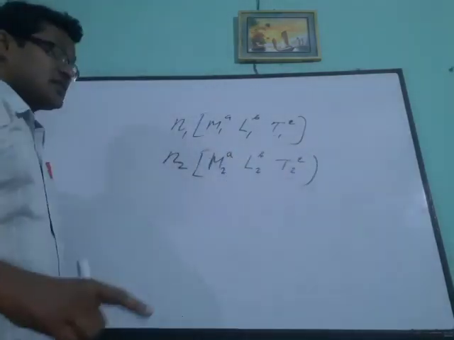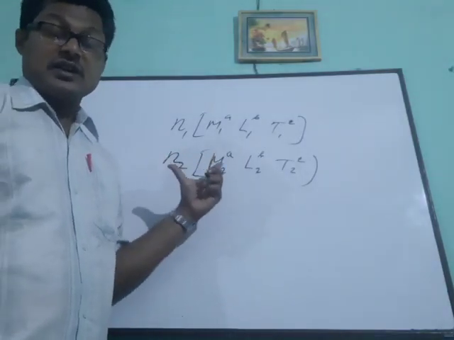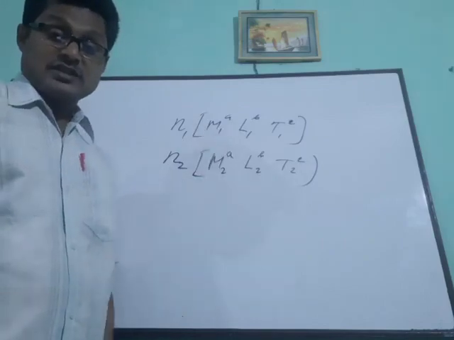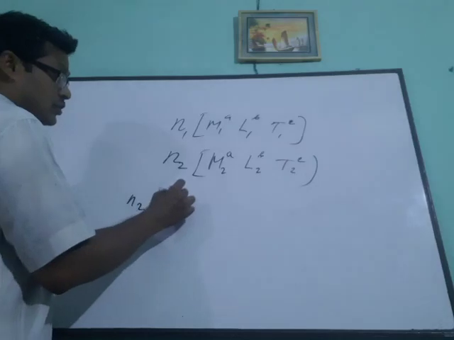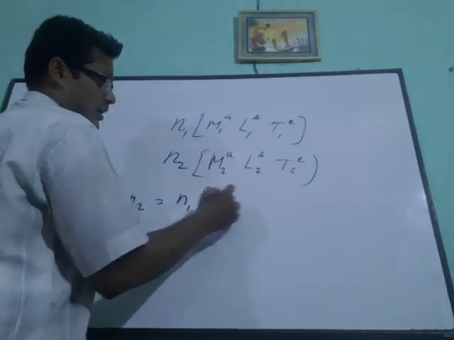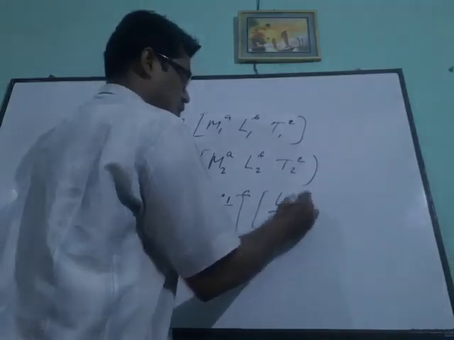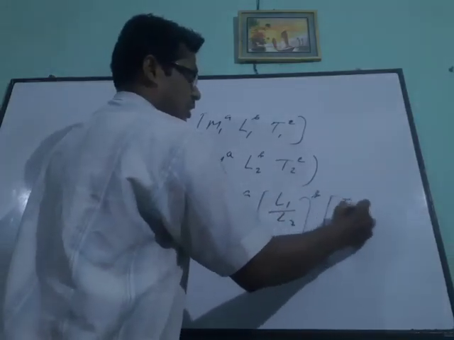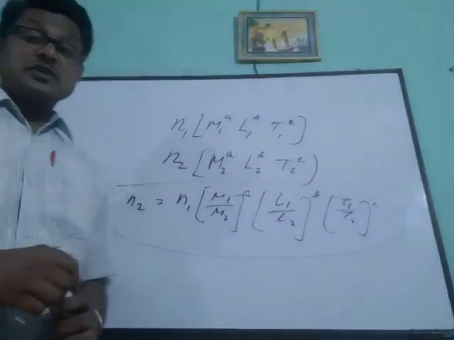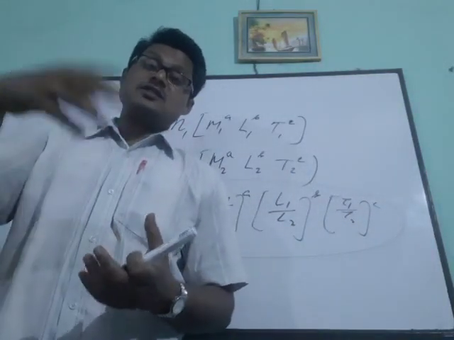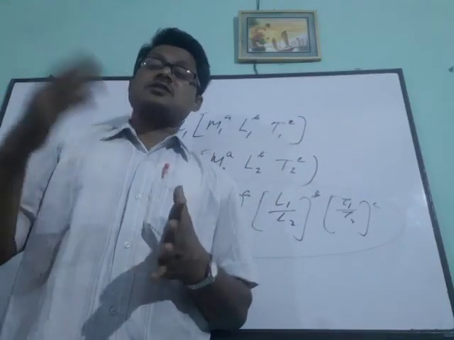So these a, b, c are constants. The dimensions a, b, c are the same for both systems, but the values are different. Now if we compare, then n2 equal to n1 times M1 by M2 to the power a, L1 by L2 to the power b, and T1 by T2 to the power c. So this is the way through which we can transfer the value of any quantity from one system to another system.